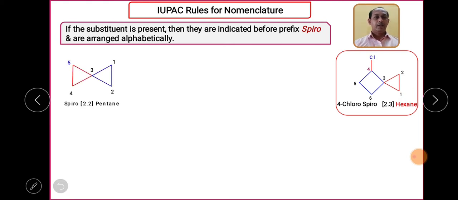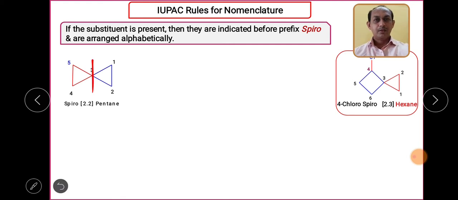Let us see examples one by one. Try to give the names. Suppose this is a compound. Once we see the structure, we must be in a position to identify whether this particular compound is bicyclo or spiro. In case of the spiro compound, very simple, only one carbon atom is common. So this particular carbon atom is common to both the rings. In case of the bicyclo, there are 2 carbons.